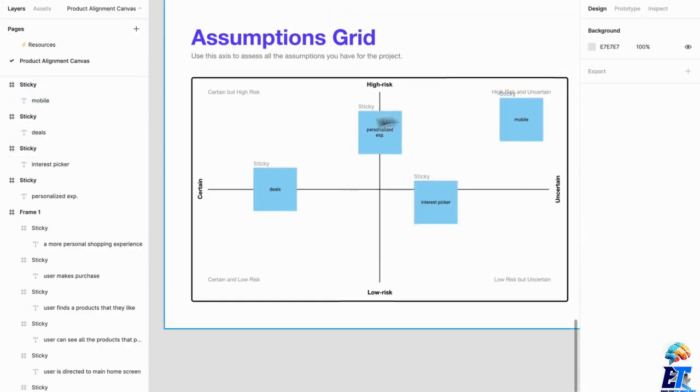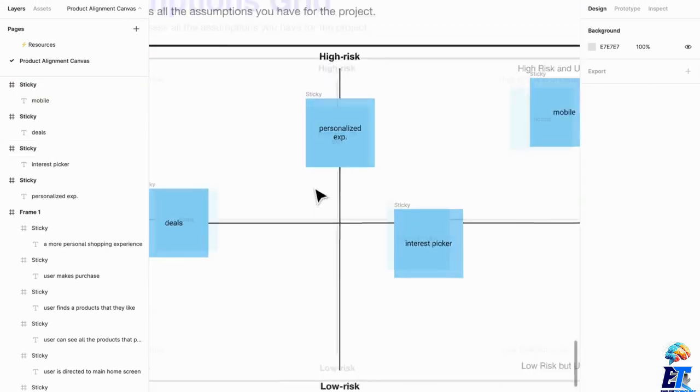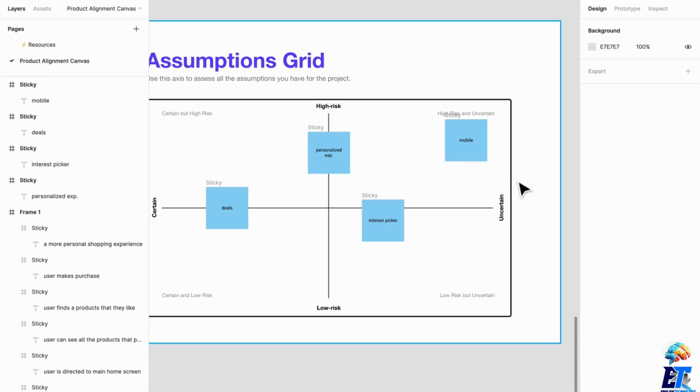These are the types of things we're going to be putting in this kind of parking lot throughout the entire canvas. We're marking all these things with an asterisk as they're on the whiteboard or within Figma. We're making copies of this and throwing this on our large assumption grid, probably larger than this. And these are the types of things at the end that we're going to do our best to validate.